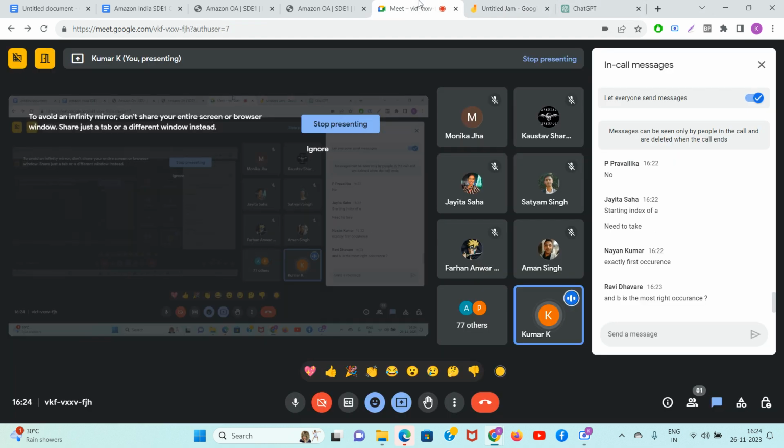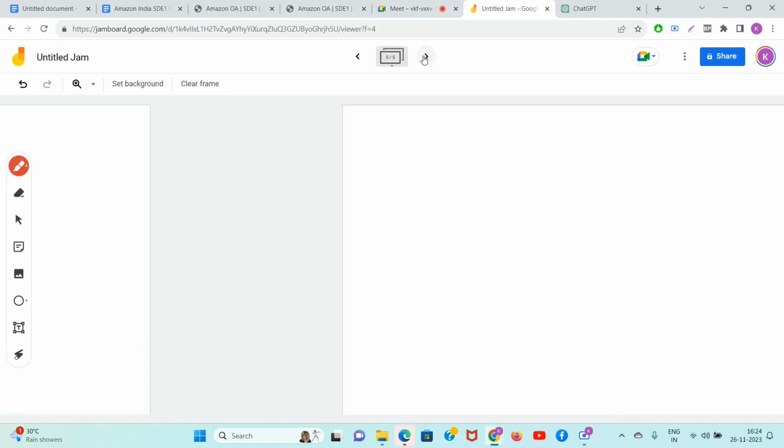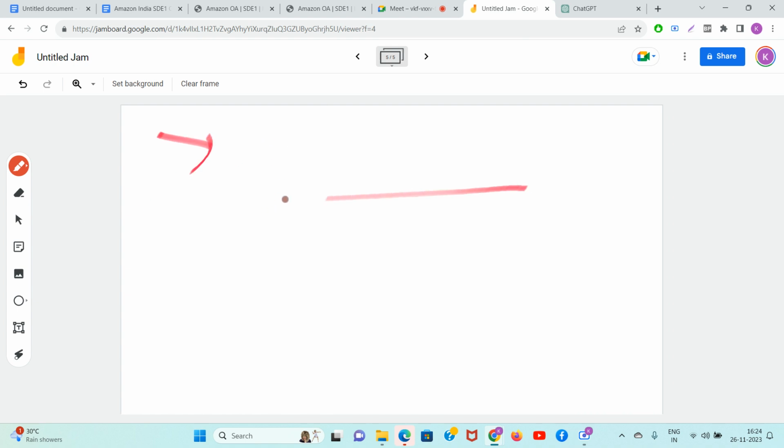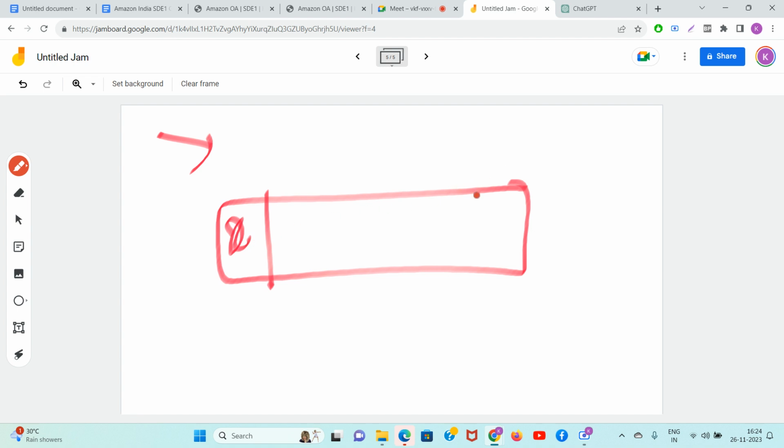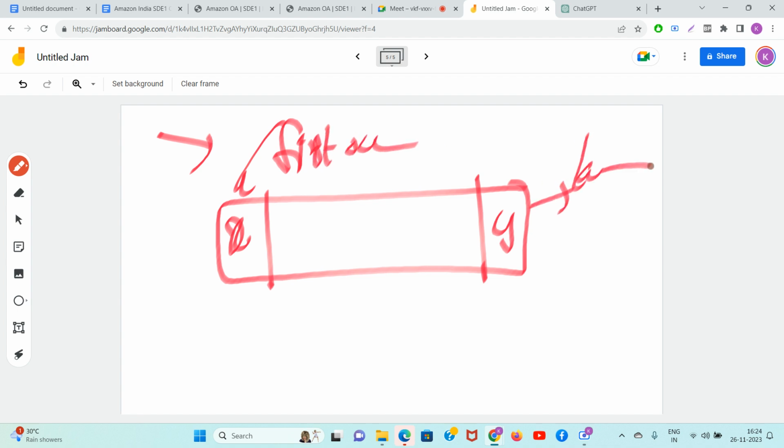Guys, is it clear that if x and y characters are given to you, you will take the first occurrence of x and last occurrence of y? Everyone write me the formula. If you are given by Kumar K student, tell me the valid substring which starts at character x, largest valid substring which starts at x and ends at y. This should always be the first occurrence of x. This should always be the last occurrence of y.